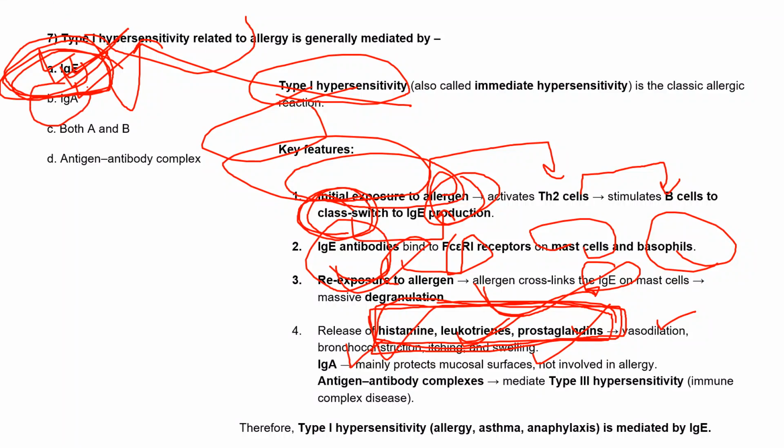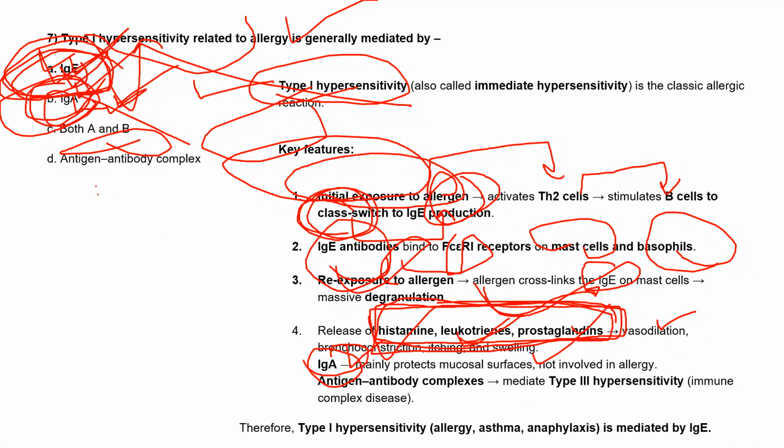IgA is not the right answer, because IgA is mostly in colostrum, the first milk; during the first milk, it helps. It's a secretory antibody normally present there, and other than that, it is also present on mucosal surfaces. So it is not linked to allergy, right? So IgA is not the right answer, and both A and B will not be the right answer, because IgA does not help in allergy; it's a secretory antibody normally present on mucosal surfaces to protect them, and in the colostrum, the first milk.